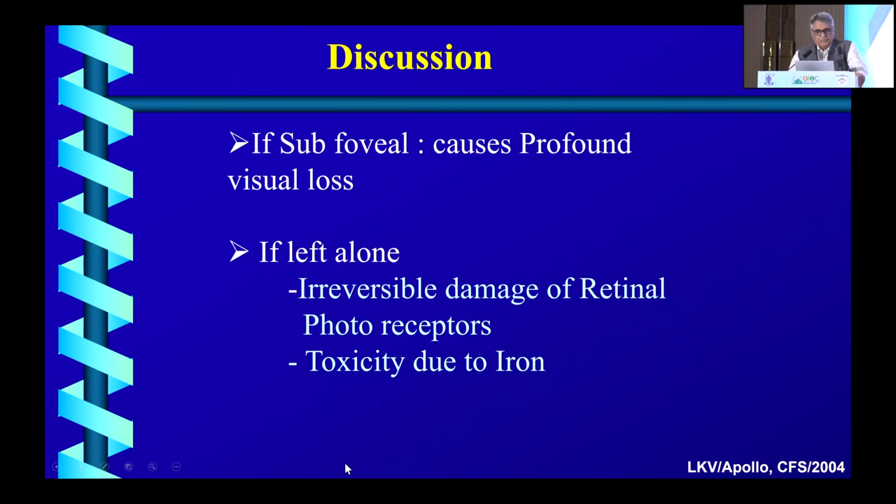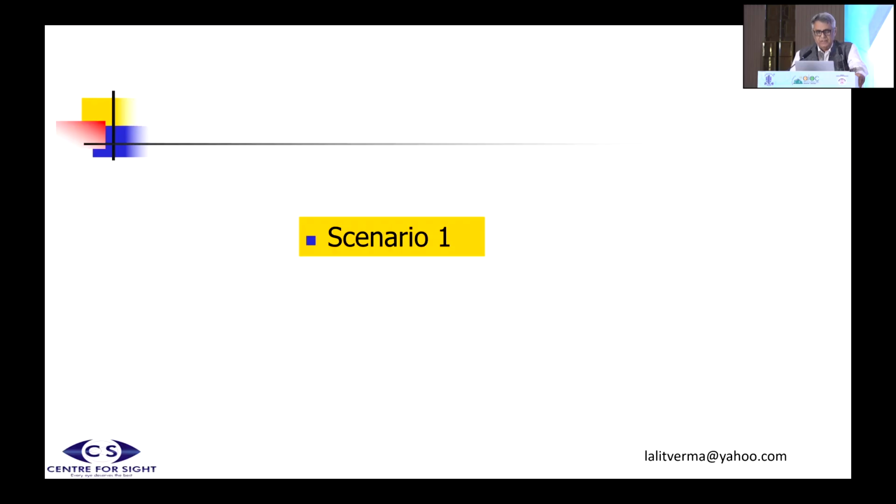If it is subfoveal, it causes profound visual loss because of the same reasons, and that is the reason we want to treat it on a war footing. We can't leave it because of irreversible damage to the retinal photoreceptors. Remember, this blood is amongst the rods and cones. And what happens if the blood is amongst the rods and cones? If it retracts, the rods and cones may be destroyed also. So I'll describe a couple of scenarios of this.